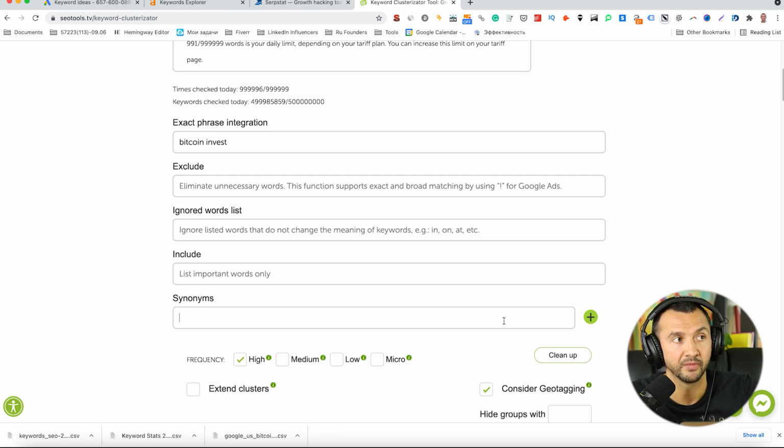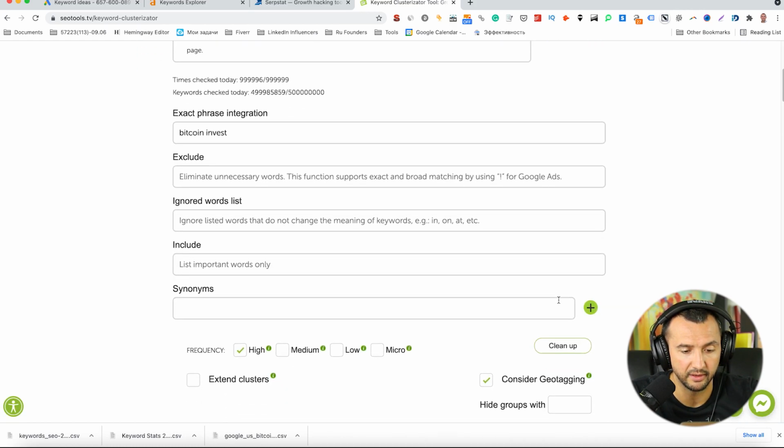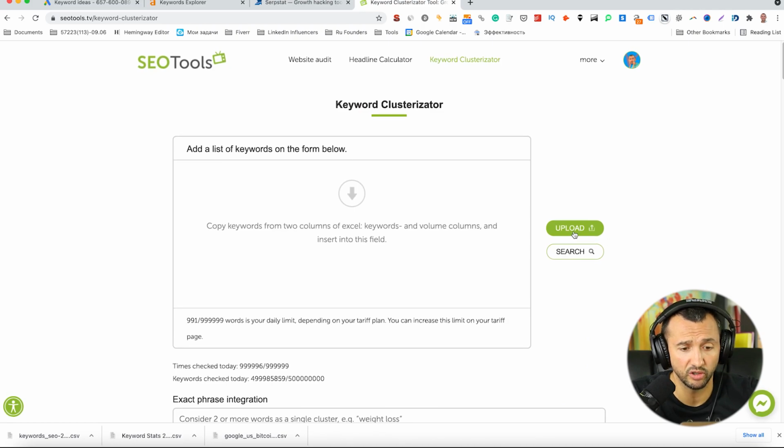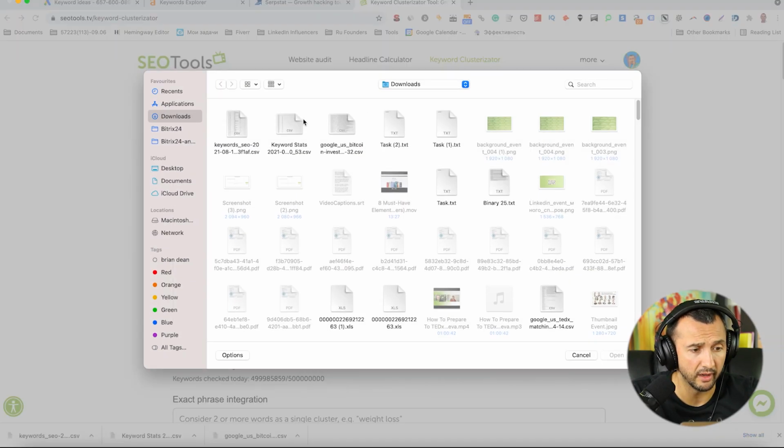For example, car and vehicle. If you feel that these keywords are related to each other, just use synonyms as well. Very simple to use. Okay, let me clean up all these keywords and search for another one.